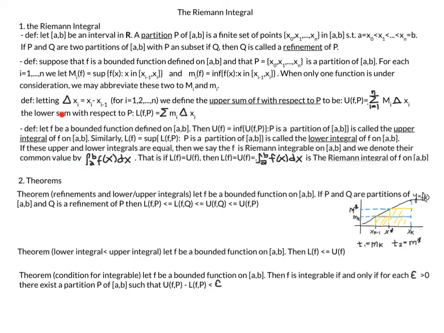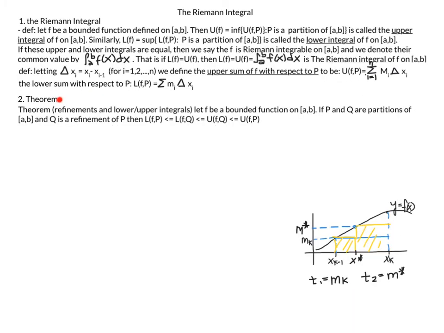So we've covered the basic ideas of the Riemann integral, and now we have these three theorems to discuss. The first theorem deals with refinements and how they affect your lower and upper integrals and sums. If f is a bounded function on the closed interval [a, b], and P and Q are both partitions of [a, b], and Q is a refinement of P, then the lower sum of f with respect to the partition P